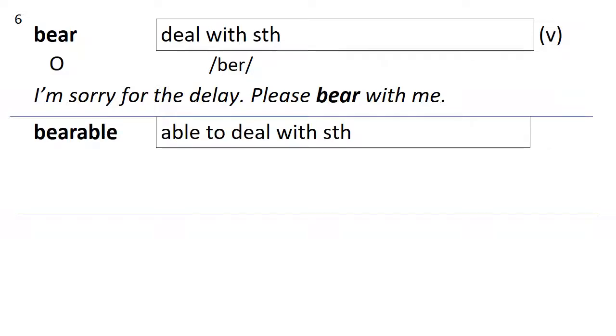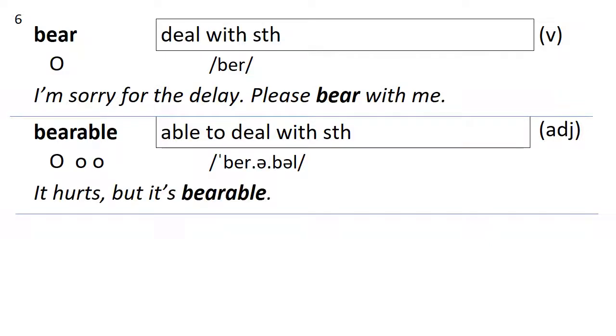Then we have bearable. Bearable means you are able to deal with something. It's an adjective. How many syllables are in bearable? 3. Stress on the first. Bearable. It hurts, but it's bearable.